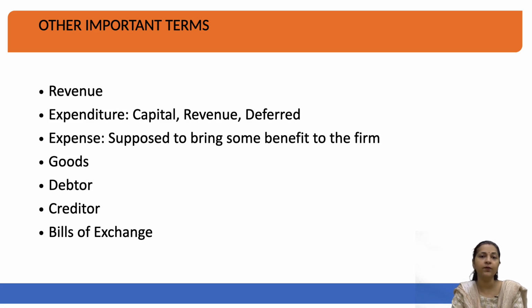After the term expense, we have the term called goods. What do we understand by the term goods? If you can recall, I had talked about business operations earlier. Now, when I say goods, goods means in the perspective of business operations. If a company is selling ice creams, the ice creams are the goods. If a company is selling furniture, the furniture is the good. If the company is selling mobile phones, they are the goods. It means that whatever items are being sold by a company, those items will be called the goods of the company. The next term here is called debtor.